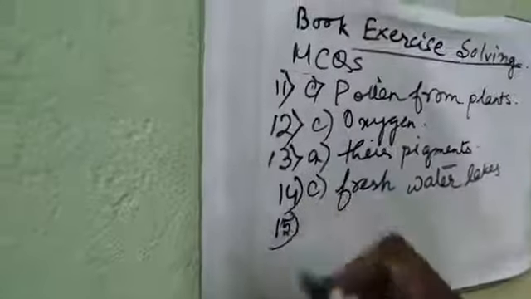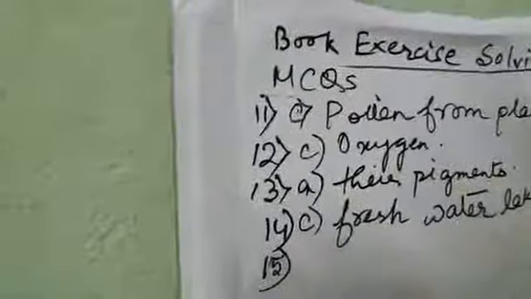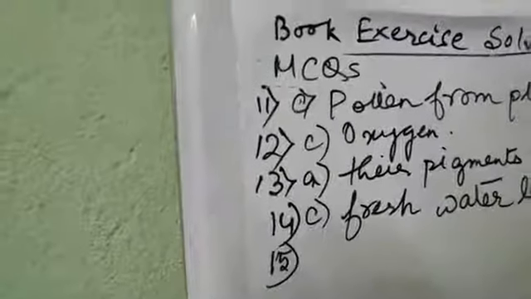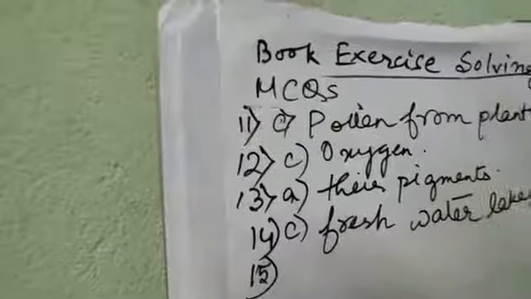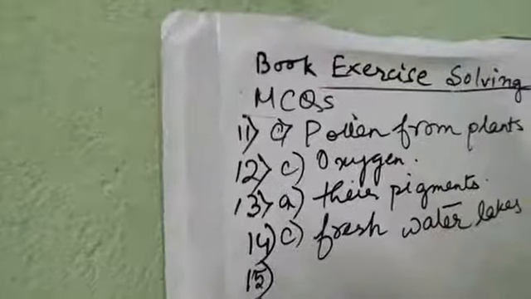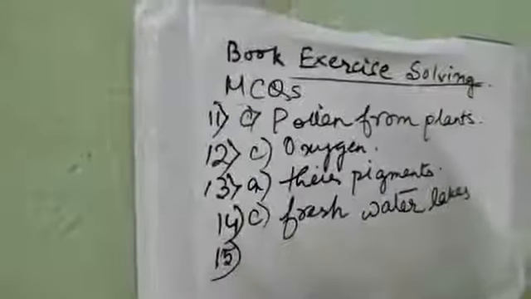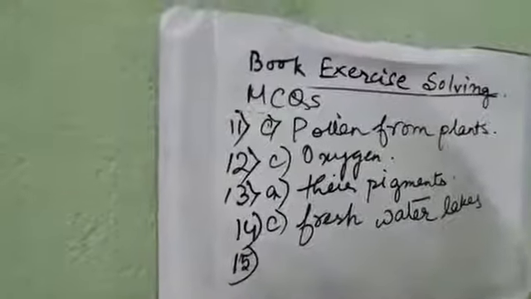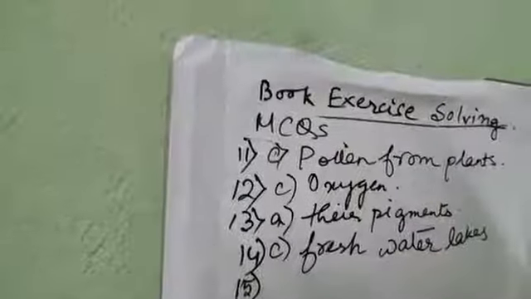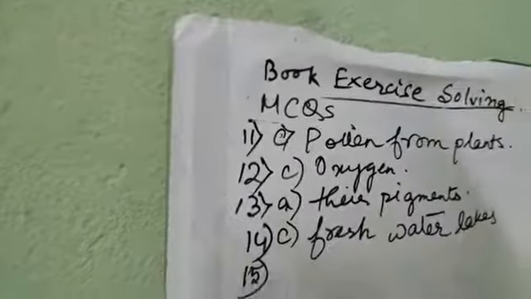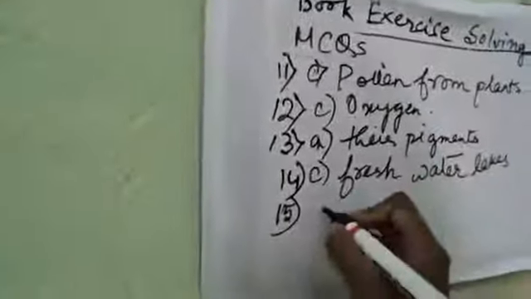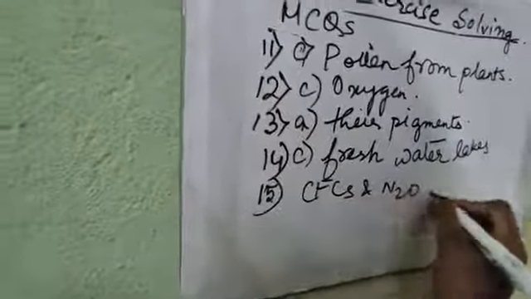Number 15, which one of the following greenhouse gases contributes about 20% of the global warming? The options given are CO2, methane, CFC and N2O, but both CFC and N2O are correct. So it will be CFC and N2O.